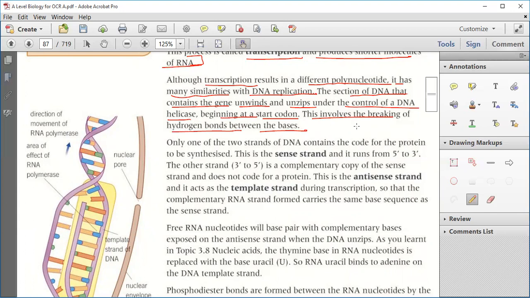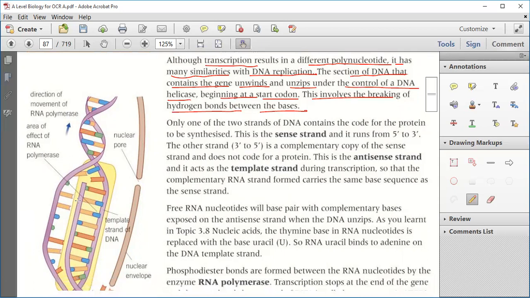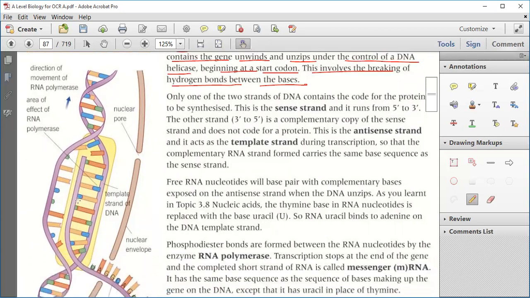Now, DNA helicase is the enzyme which unzips and unwinds the DNA at the start codon. This involves the breaking of hydrogen bonds between the bases. How does this happen? The hydrogen bonds between the bases are broken down. Clear?